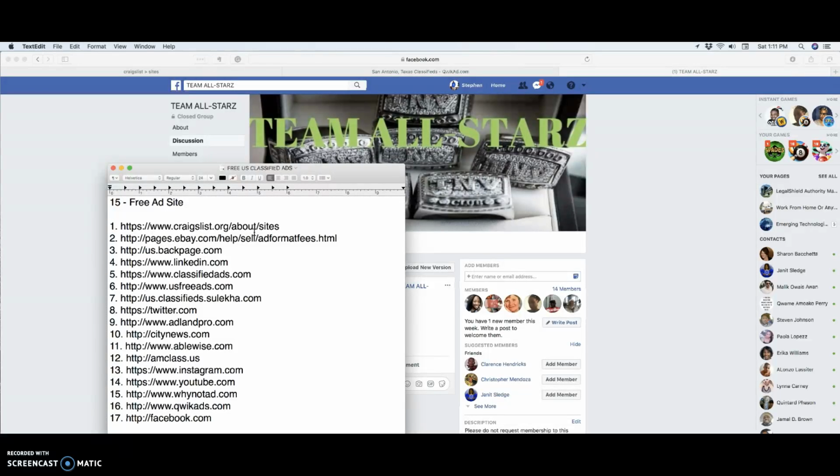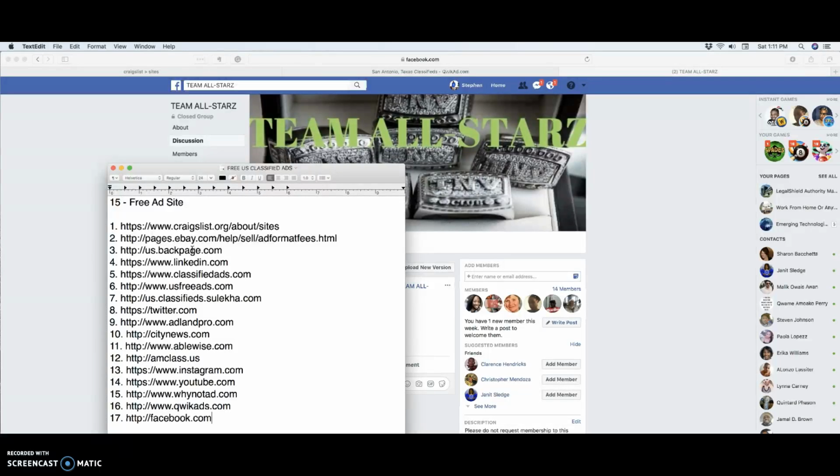Now, if you see the third one, it says Backpage. Now, Backpage is definitely good for generating traffic, free leads, people that are interested in your opportunity. But what they have is what they call ghosting. When you post, you will be able to see it, but nobody else will be able to see it if somebody reports you or says something negative about you and your ad or whatever success you're having. They're upset. Okay, so you want to be careful about that.